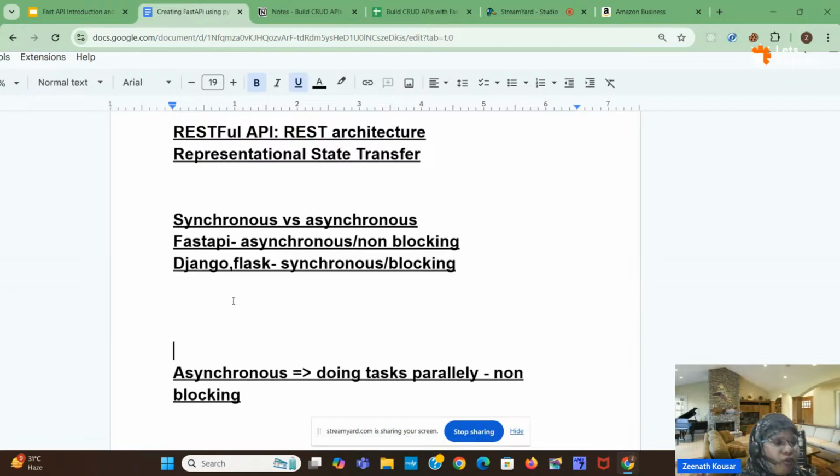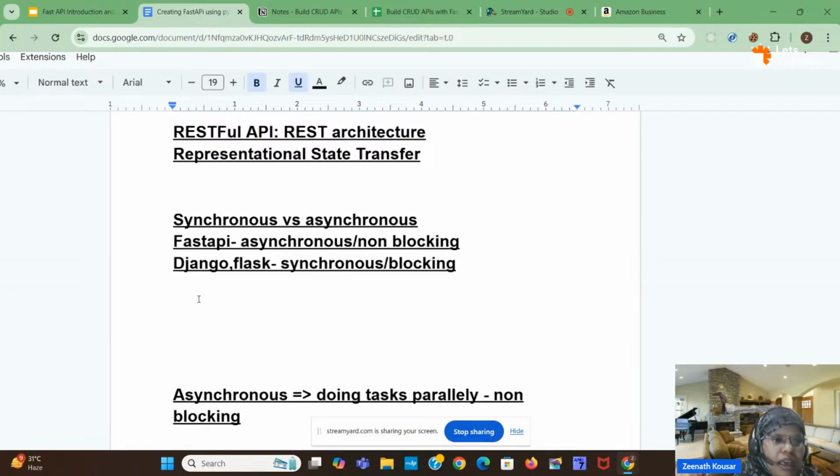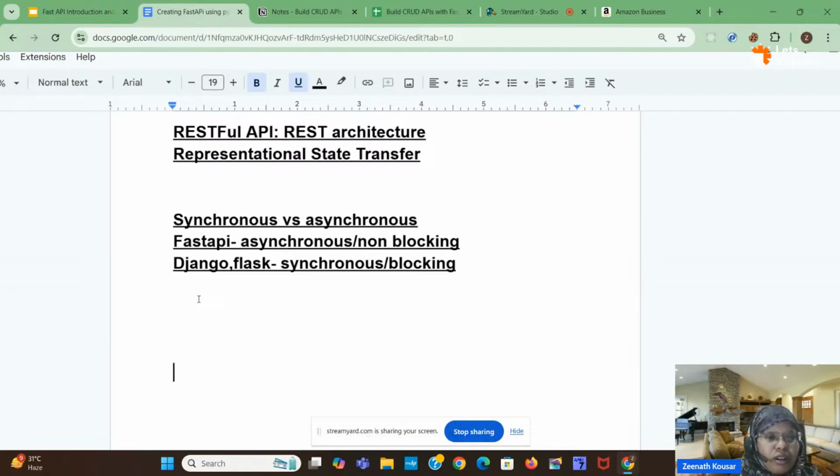Suppose in a Python program I take x equal to 10, and here I want to read some file. By using the file system I am trying to read one file. File reading and database accessing are all time-taking processes.